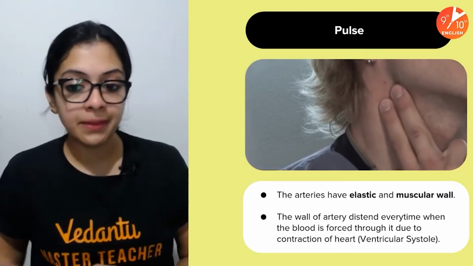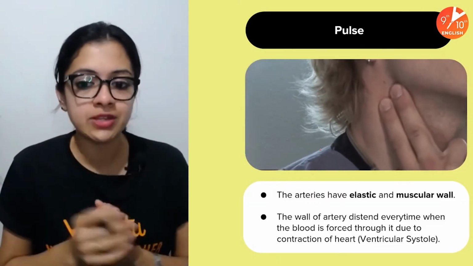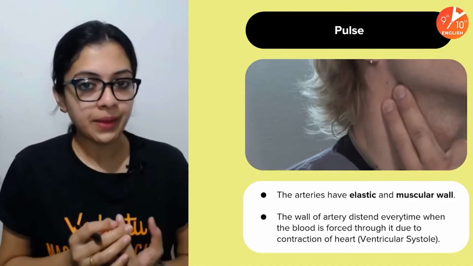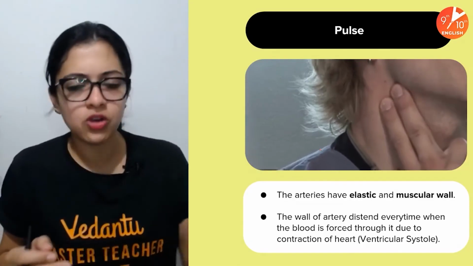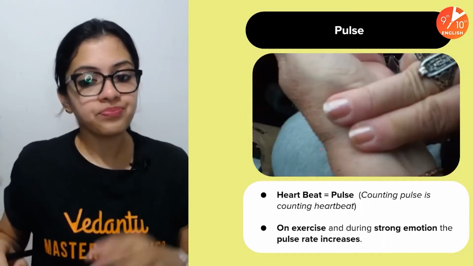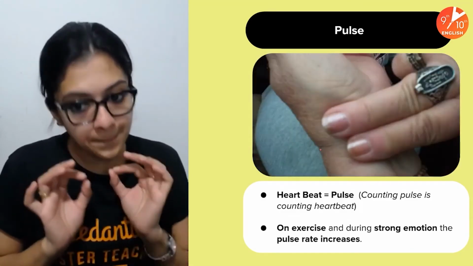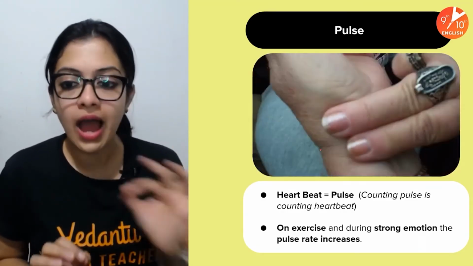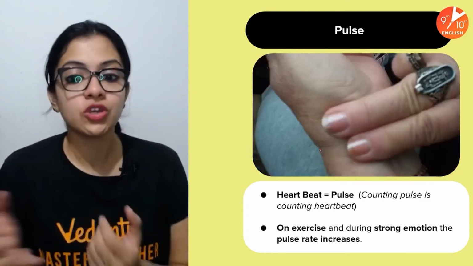And then coming to pulse. We all know that the arteries have got highly elastic and muscular walls. The walls of the artery would get distended every time blood gets forced through it, right? Because of contraction of the heart. So how exactly would you measure pulse? Now, pulse is actually equal to heartbeat. Counting pulse is pretty much counting your heartbeat.